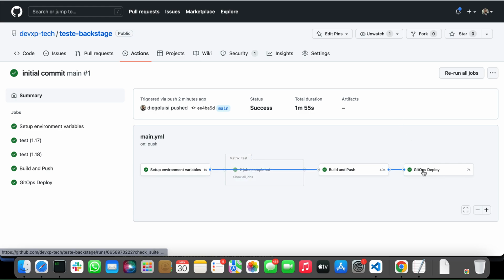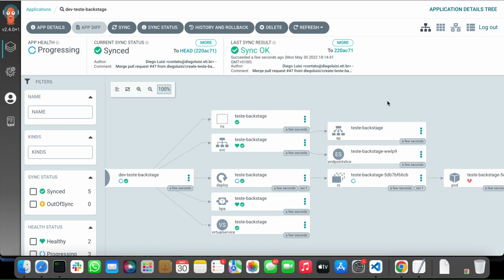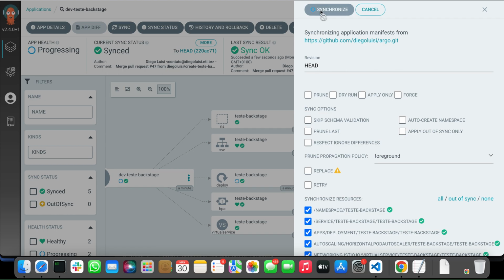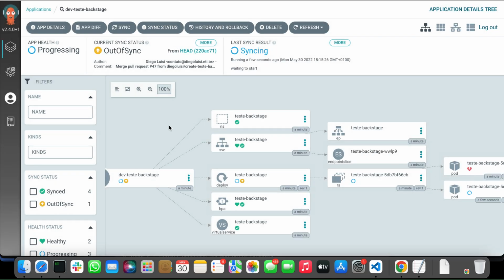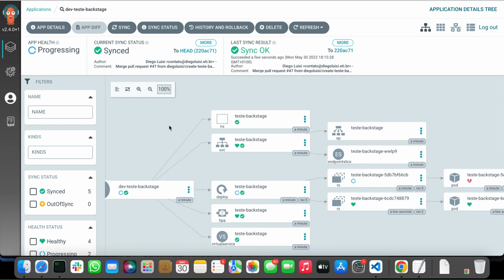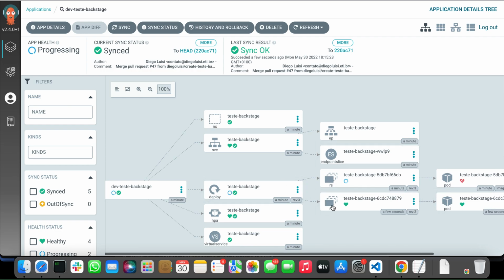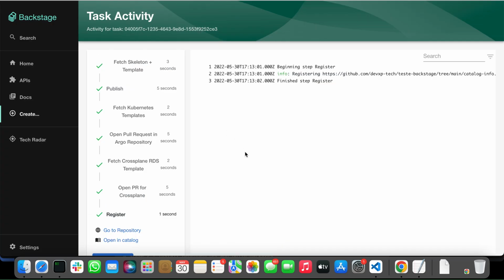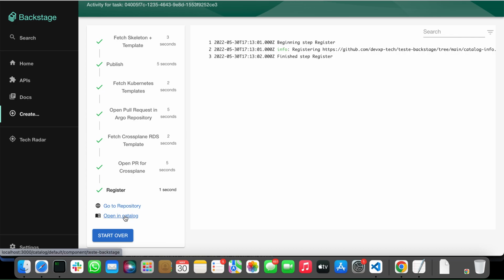And in this step, GitOps deploy, we change the image that we need in this project for the Argo, and Argo will apply this tag. Let's sync. And let's see if it works. Okay, now the pods are running, and if we come back to Backstage, we have the repository and we have